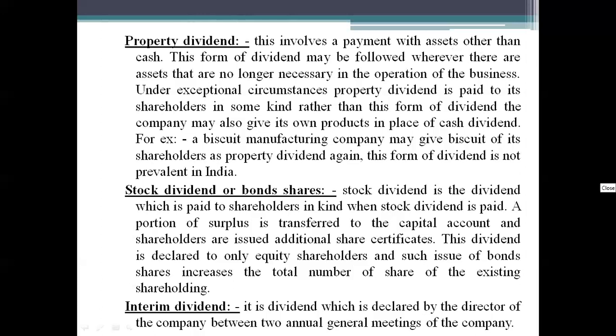And the last one we have is interim dividend. That is nothing but the company paying the amount called dividend between the year. It is a dividend which is declared by the directors of the company between two annual general meetings of the company. So these are the different forms or types of dividends.